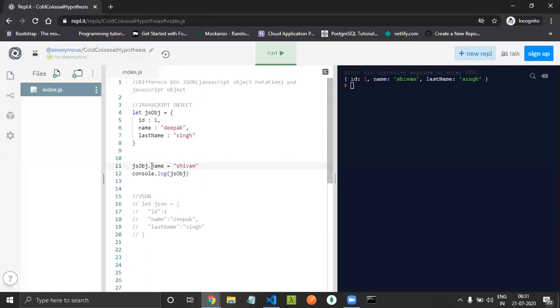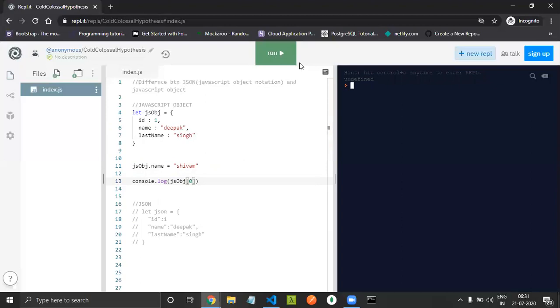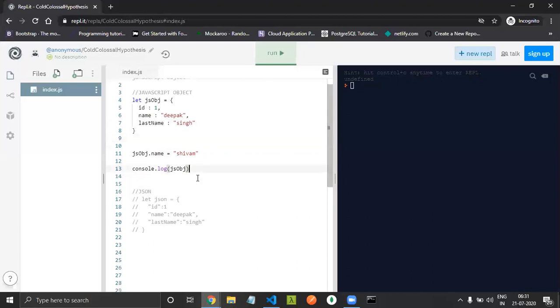You can use dot notation. You can do this also: JS object, let me print in array format like 0, meaning if you want to get the first item. Let's see. So it's getting undefined. Leave it for a while. Sorry. So if you want to perform any operation, we can do it. Okay, let's come to this JSON thing.